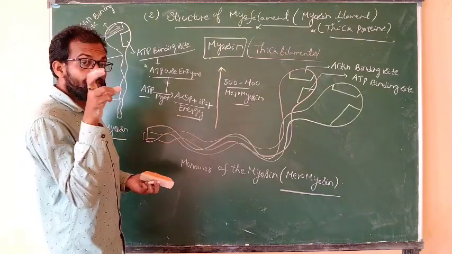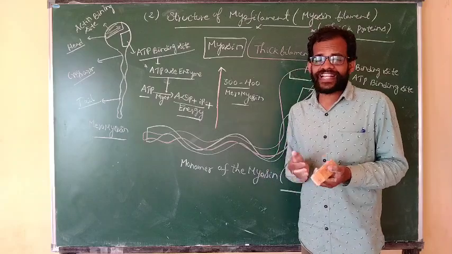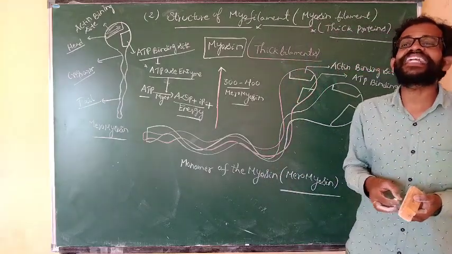Myosin acts as a structural protein as well as a catalytic protein.